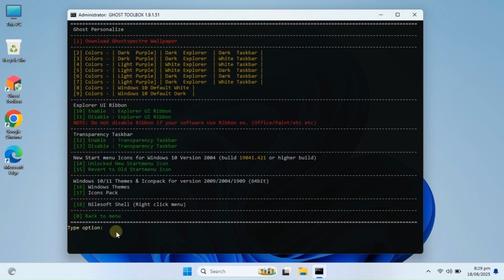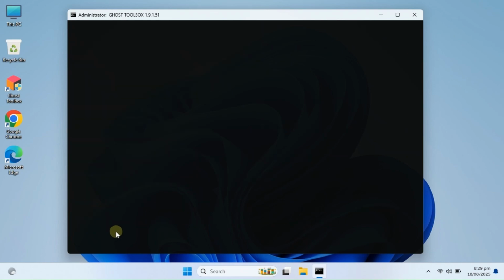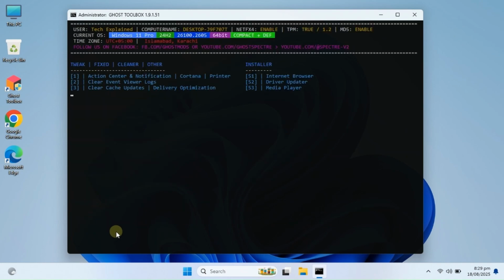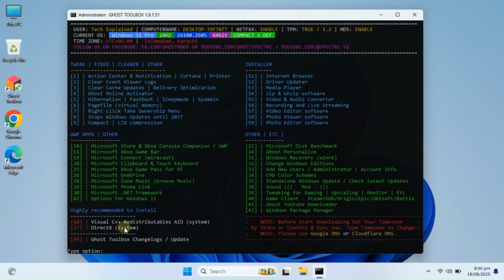With that, I'll wrap up today's video. But remember, this is just the beginning. The Ghost Spectre Toolbox has so many more features waiting for you to explore.